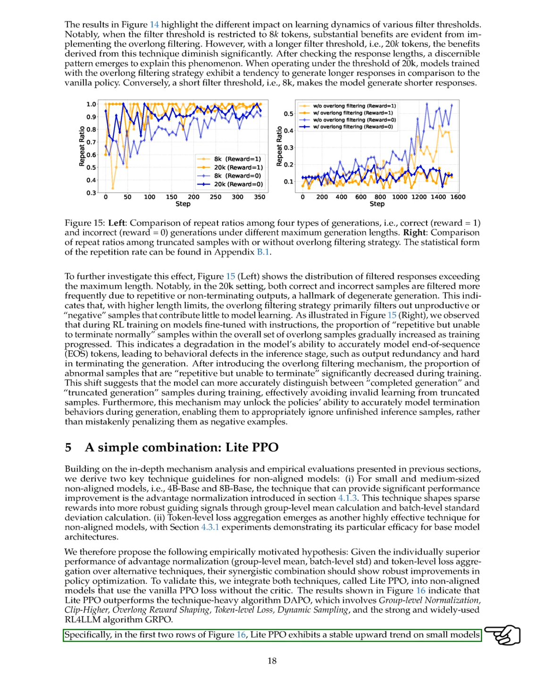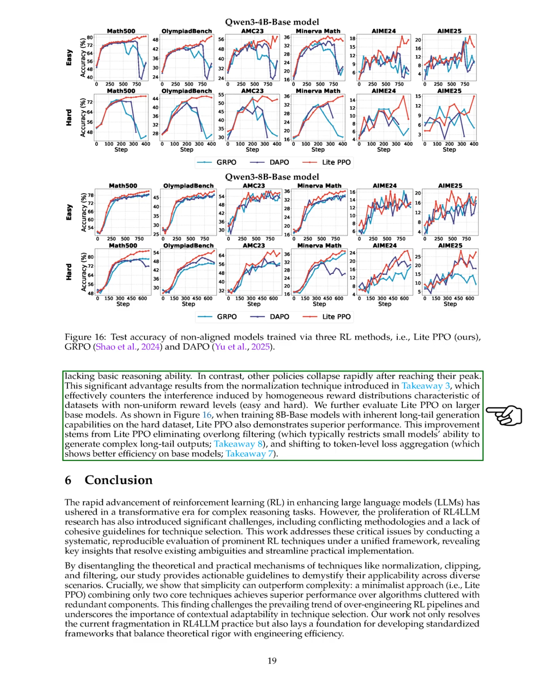Specifically, Lite PPO demonstrates a consistent upward trend in performance for smaller models, while other policies quickly decline after peaking. This advantage is largely due to the normalization technique, which mitigates the issues caused by uniform reward distributions in datasets with varying difficulty levels. We also evaluate Lite PPO on larger base models.